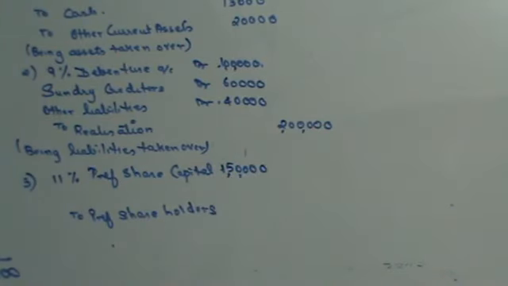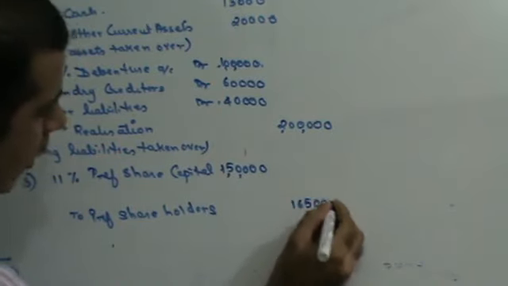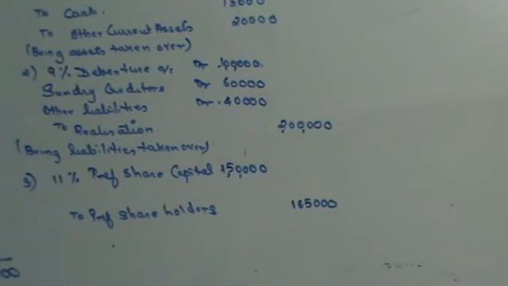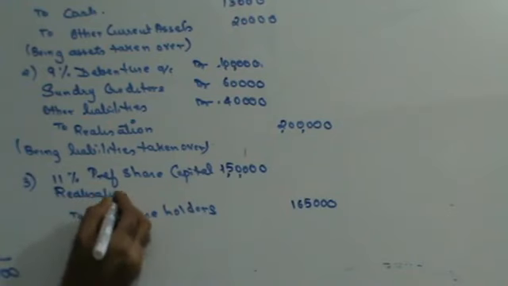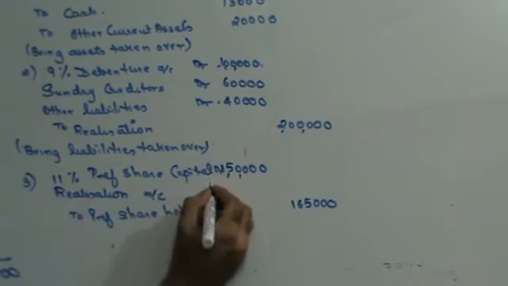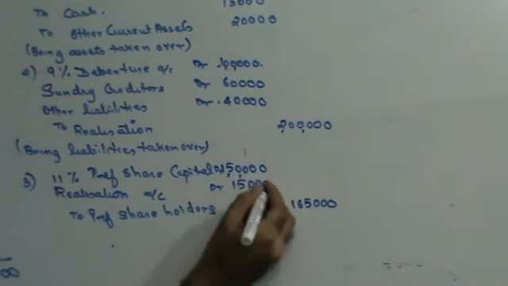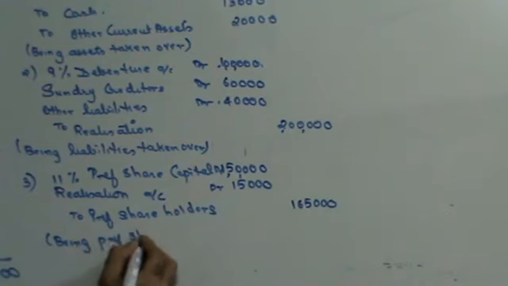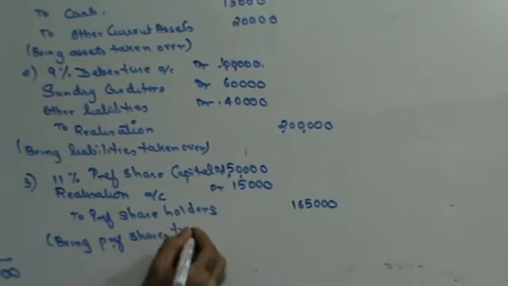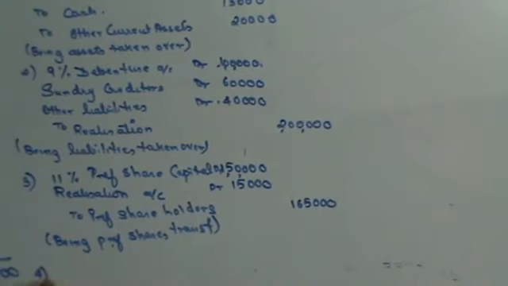Bunty Limited, how much am I going to pay to the preference shareholders? I'm going to be paying them 1,65,000. How do I know that? Look at this. Preference shares of BK Limited to be paid to preference shareholders is 1,65,000. The difference is to be written as realization. Realization account debit 15,000, being preference shares transferred. Right? Next, let's transfer equity shares.